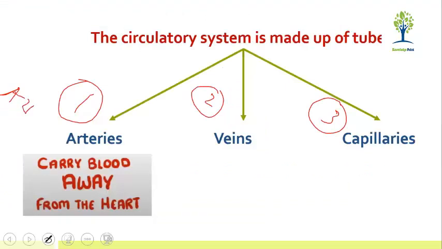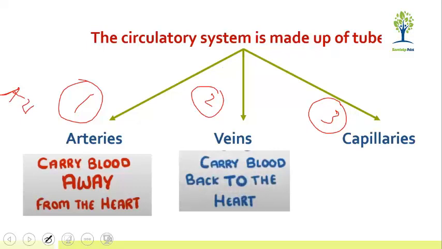The vein is responsible for collecting blood from the body and bringing it back to the heart. It collects blood from all cells of the body and carries blood back to the heart. And the third thing is the capillary.